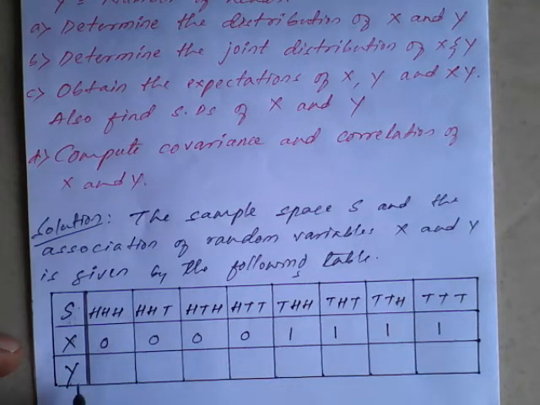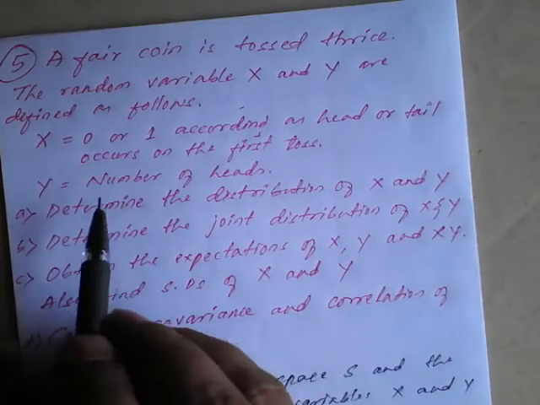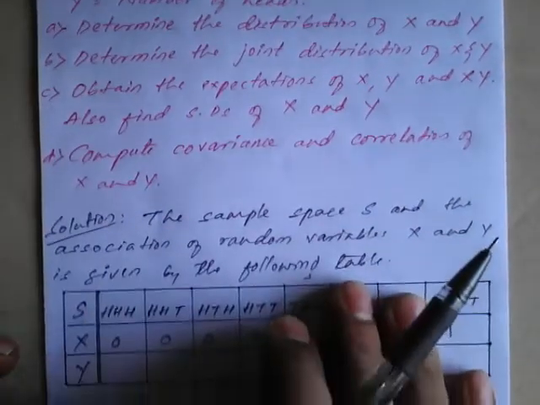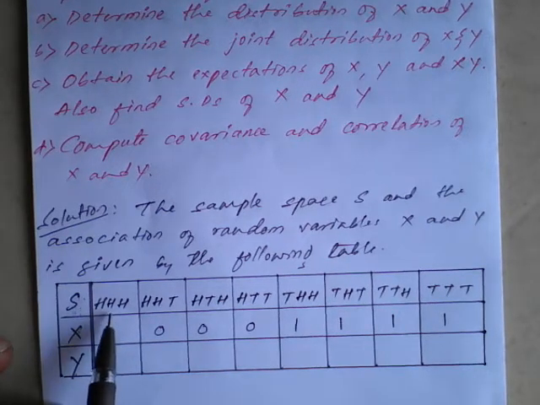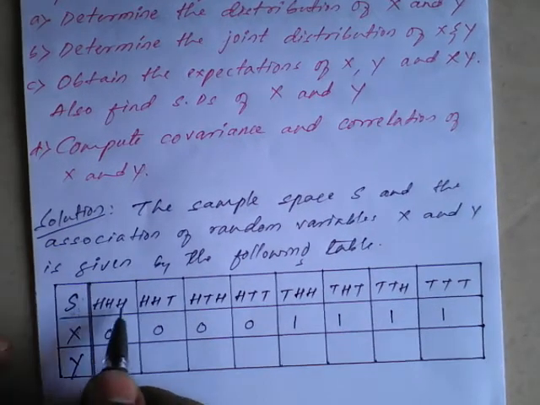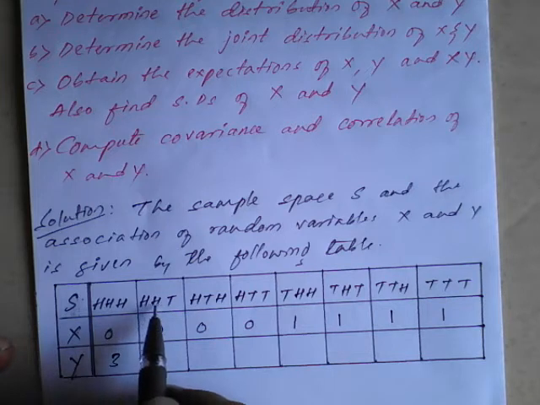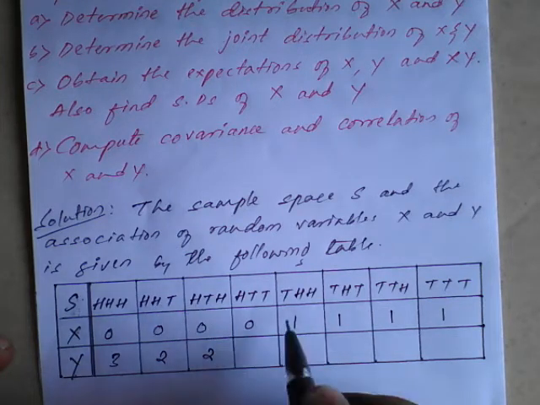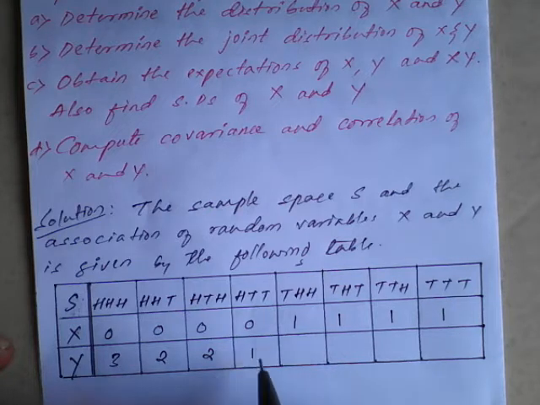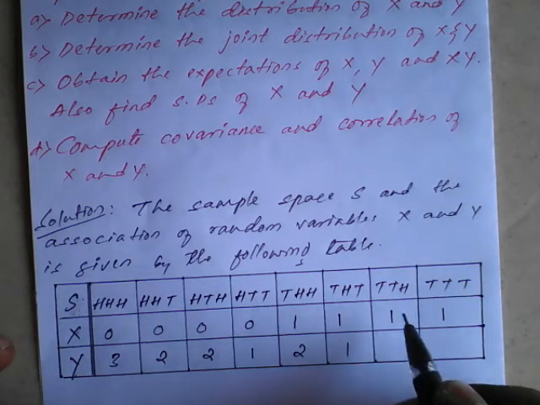Now what does y say here? Y is the number of heads in the three tosses. So how many heads are there: 3, so mention 3. Then 2 heads, write 2. 2 heads, write 2. Then only 1 head, write 1. 2 heads, write 2. 1 head, write 1.